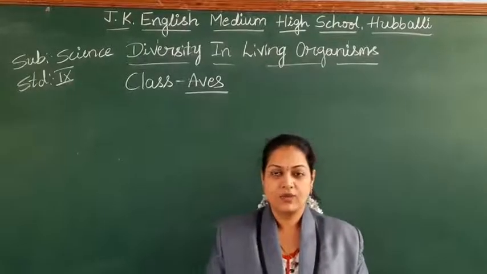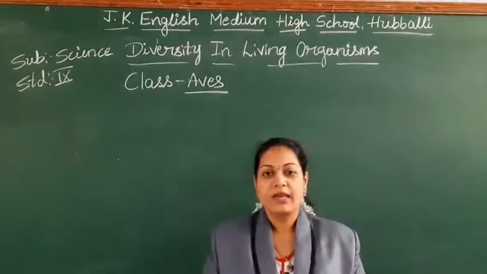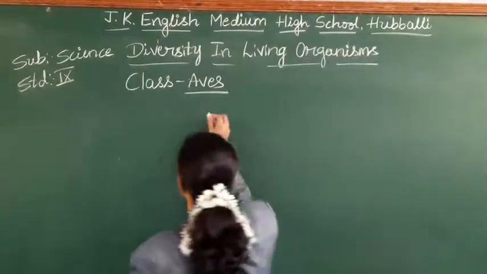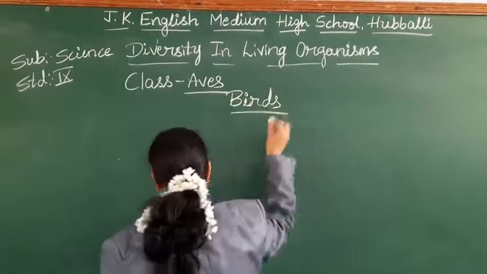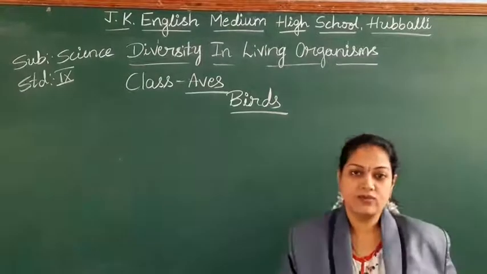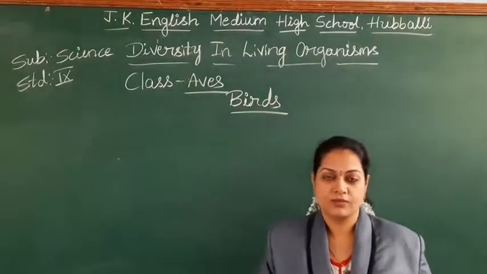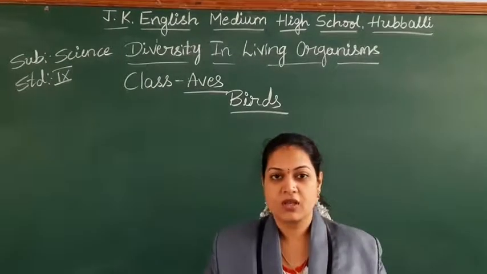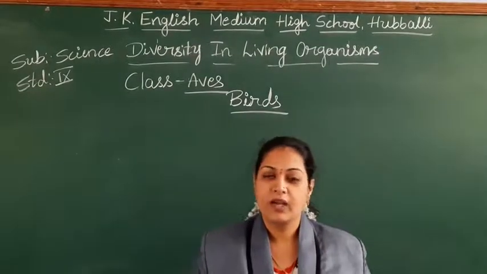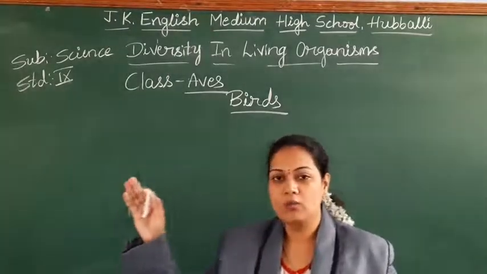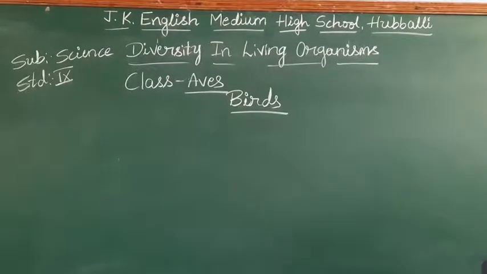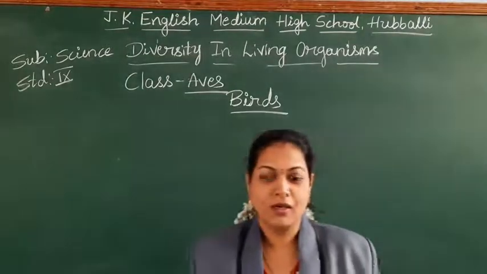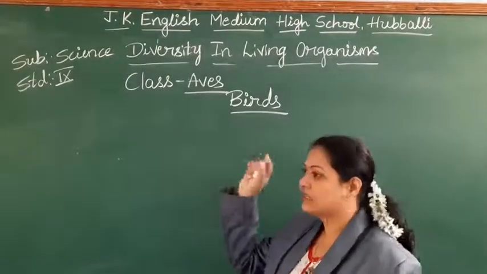Next class: Aves. Aves means birds. Students, what are we talking about now? This is the class Aves, which means we are talking about birds, all types of birds. It may be the very small hummingbird, it may be the ostrich, and all other birds whatever you see. It may be the pigeon, it may be the sunbird, it may be another type. All types of birds come under the group that is the class Aves.